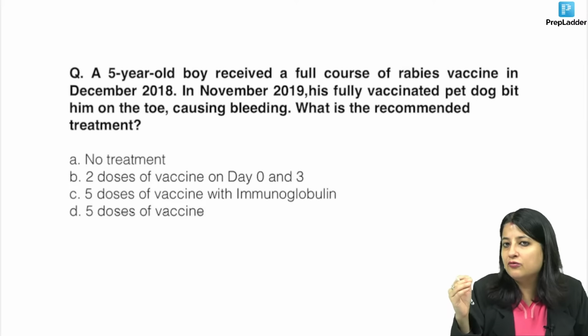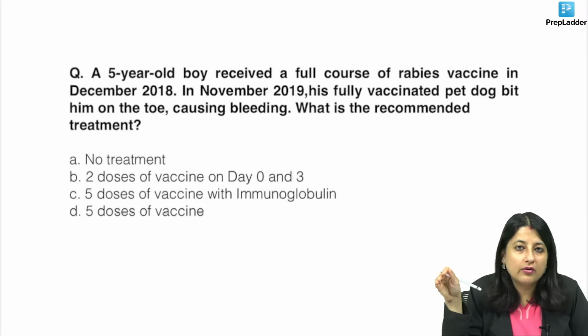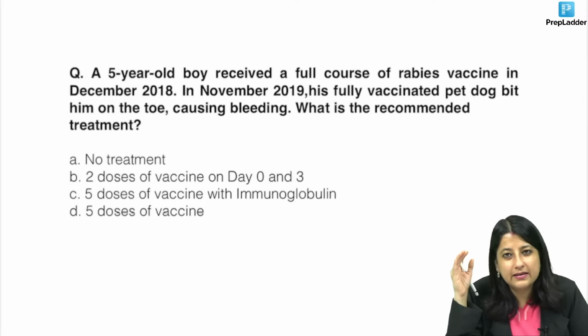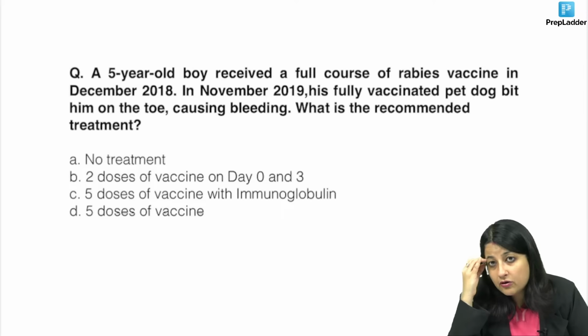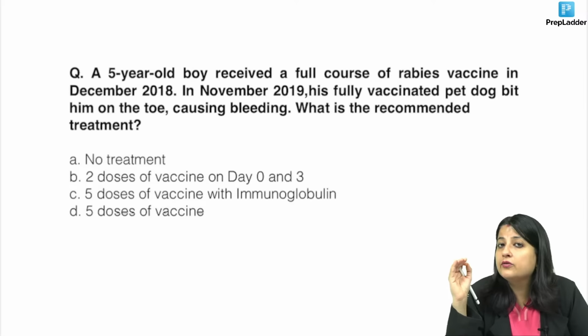Even suppose somebody goes to his friend's place for some party or something. The friend has a dog. Now, the dog bites somebody. But your friend is saying that, oh, no, my dog is vaccinated. Never. You will get the person vaccinated, because rabies is 100% fatal. In no way we are going to take a risk.